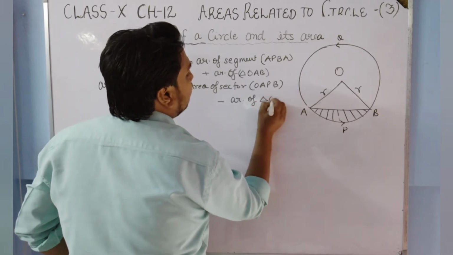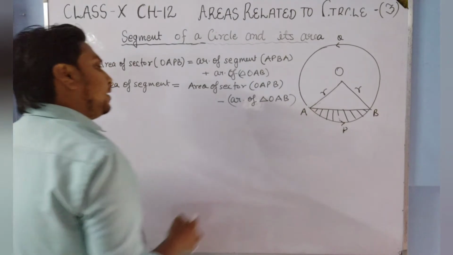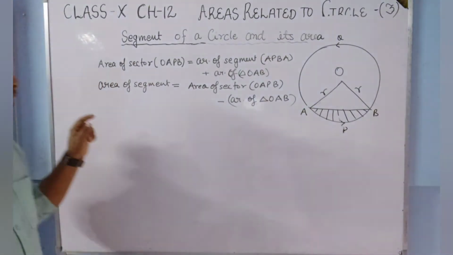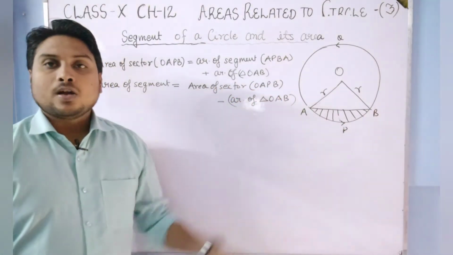So to find the area of the segment, we will follow this relation: area of segment equals area of sector minus area of triangle.